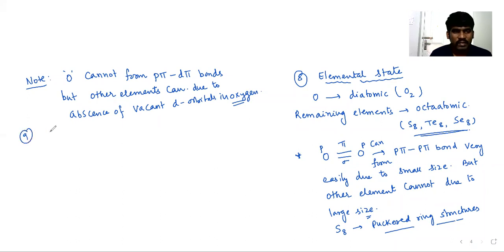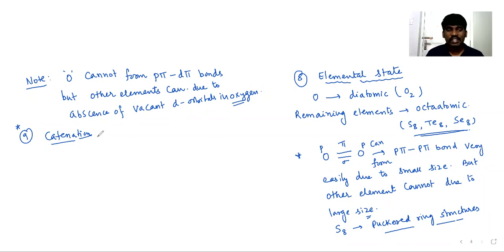And next one we have catenation. Regarding catenation, they will not give it to you in NCERT, but from the JEE point of view, we have to discuss it. Catenation, you know, is the ability of an atom of the same element to join together or link together to form chains or rings.